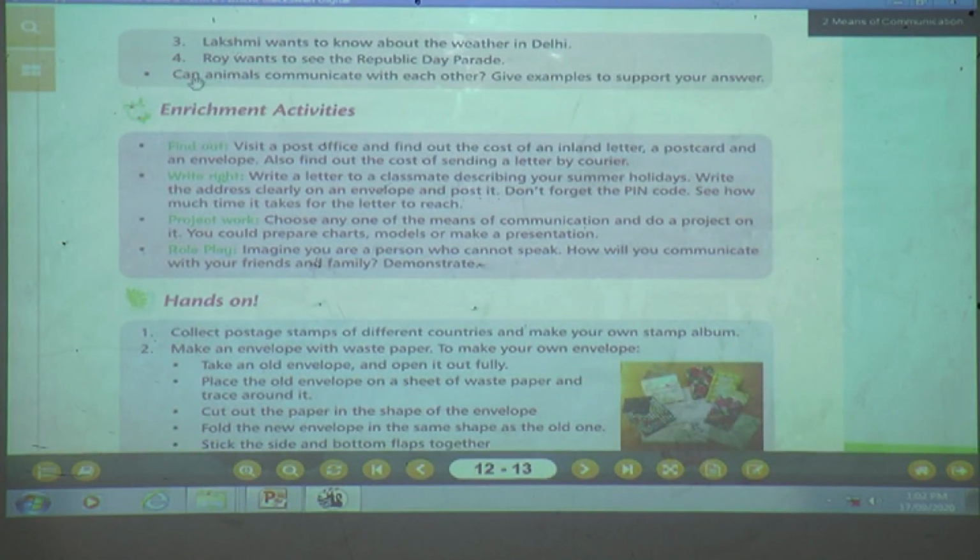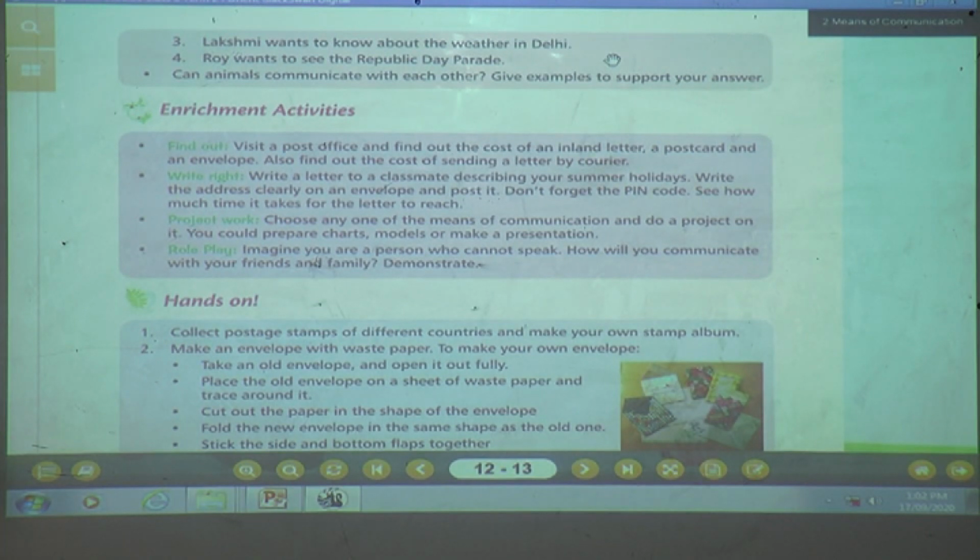Number 3, what is this? Lakshmi wants to know about the weather in Delhi. Now Lakshmi wants to know about the weather in Delhi. What will she do? Will she use a fax machine, or what will she use? Yes, children? Fax machine, television, telephone. Which means of communication will she use? Tell me.